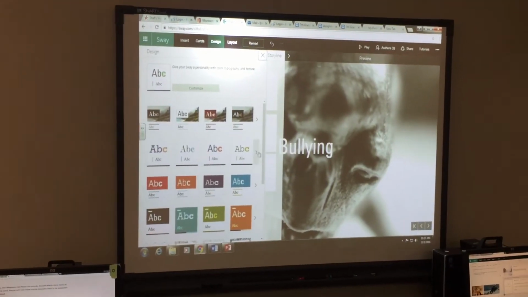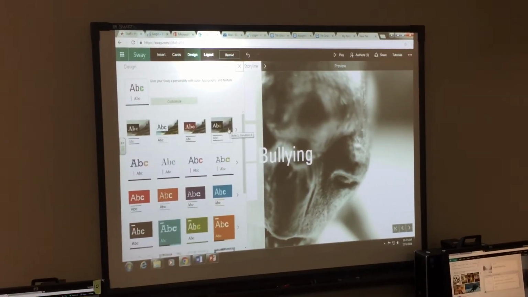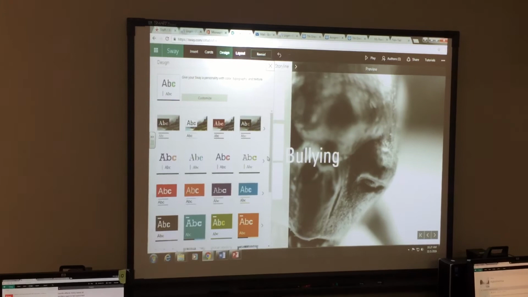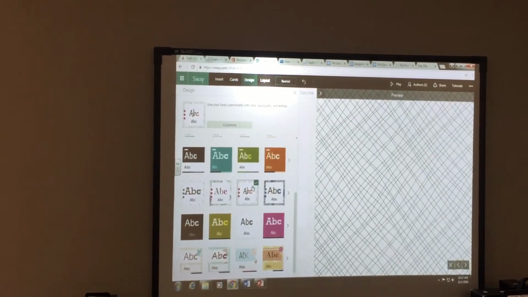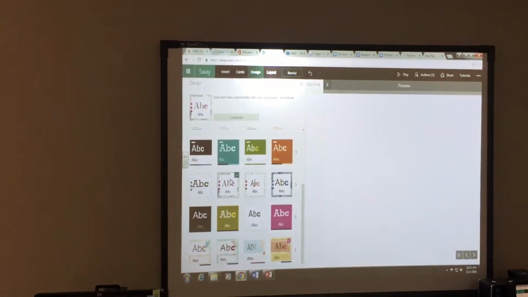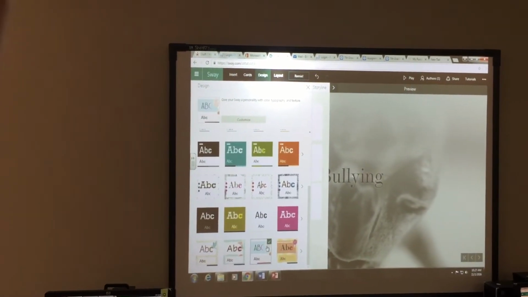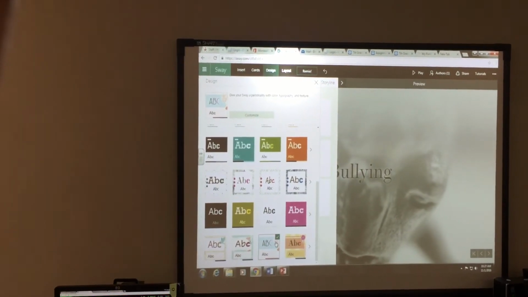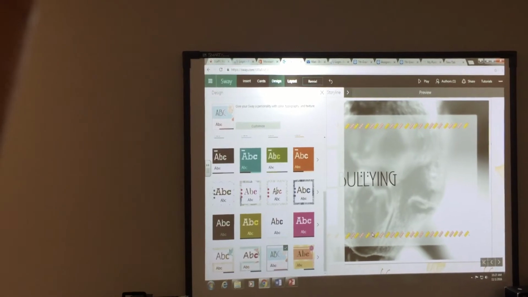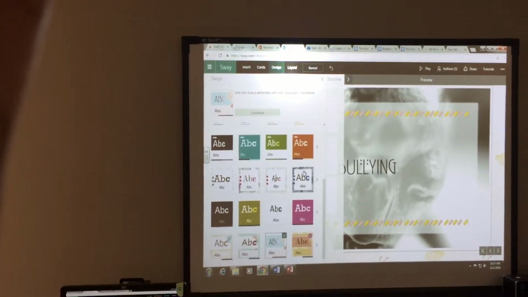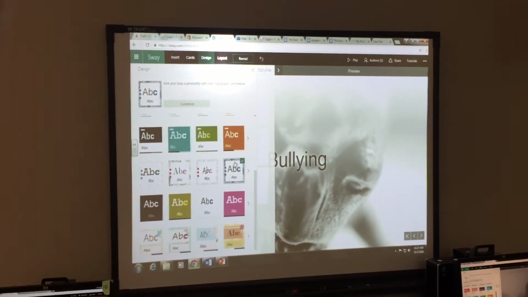So I can go in here and pick a design that works. Now, I have to understand that if my topic is something serious like bullying, I don't want to go down here and pick something that's going to be all like rainbows and puppies. Okay, that wouldn't fit very well with bullying. So I want to make sure that it kind of works. Like this one. This is a lovely one that has like teapots and cherries and stuff. Okay, that's not it. So pick a theme that kind of fits with what you're talking about.